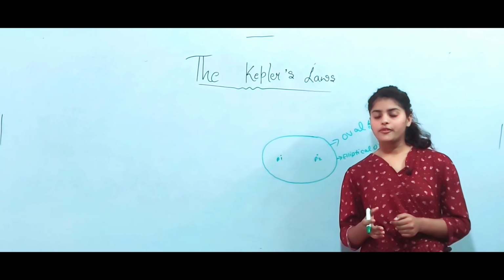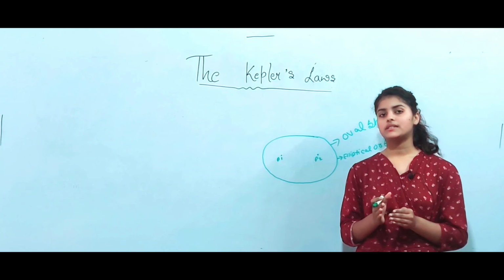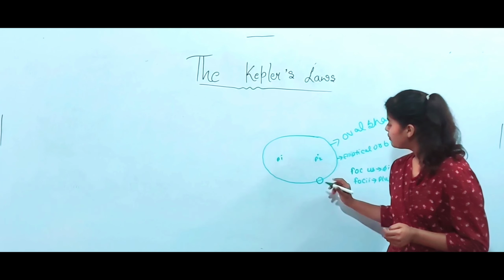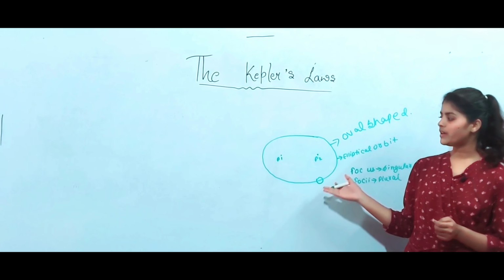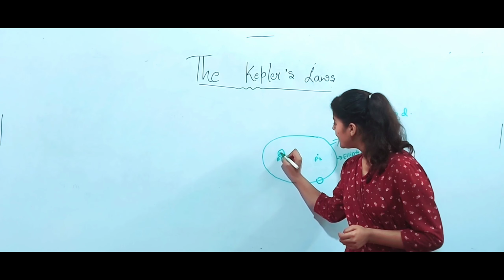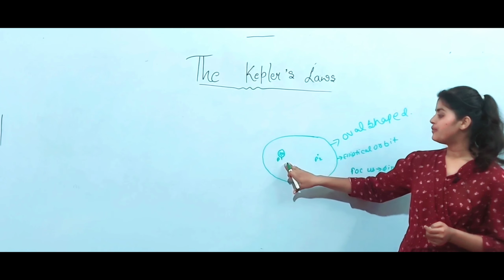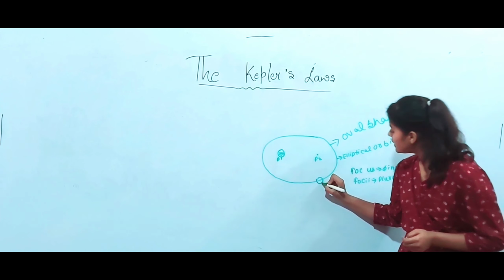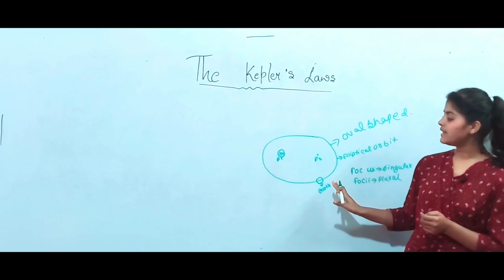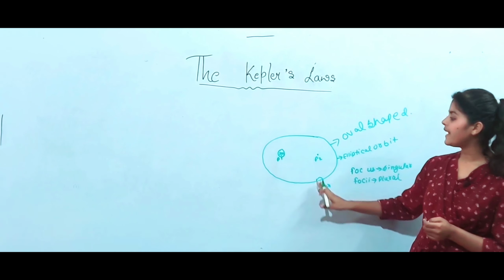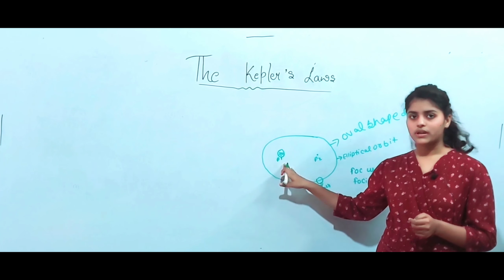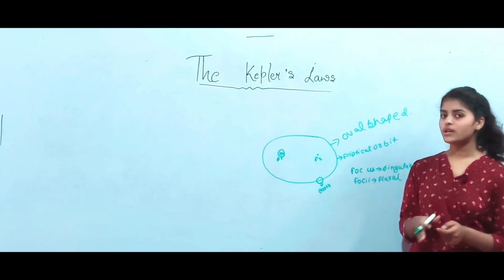So what does Kepler's first law state? Kepler's first law states that the planets move in an elliptical orbit around the sun. Where is the sun? The sun is situated at a focus. This is the sun, situated at a focus, and this is the earth, and the earth moves in an elliptical orbit around the sun. So that is what Kepler's first law states.